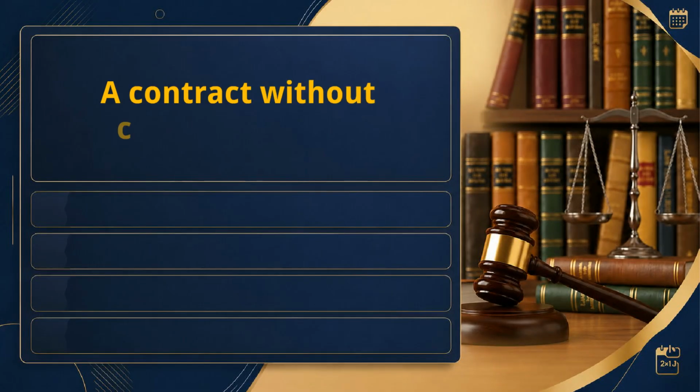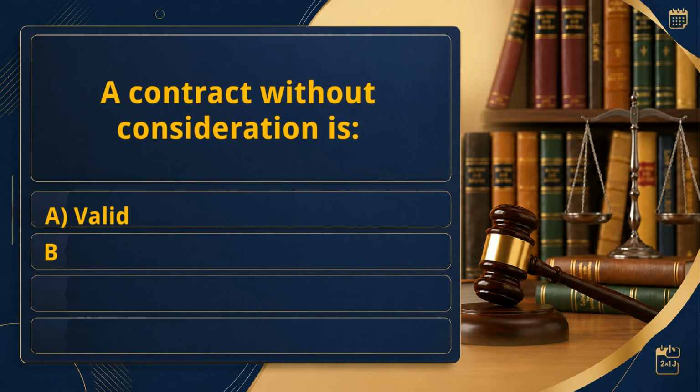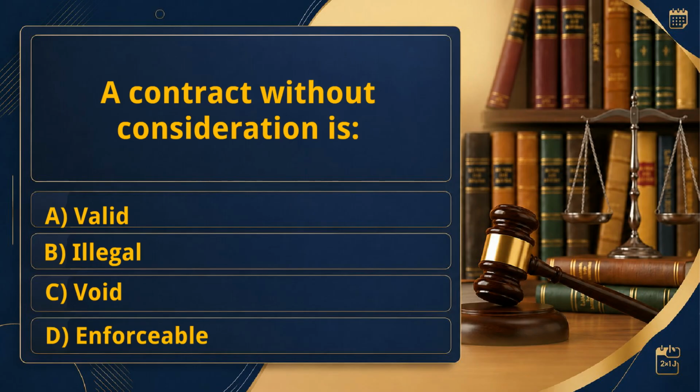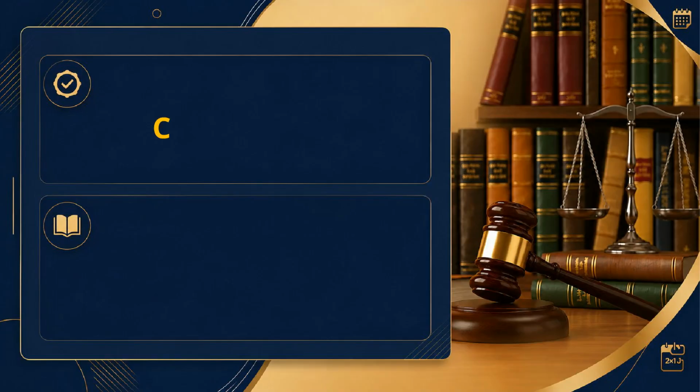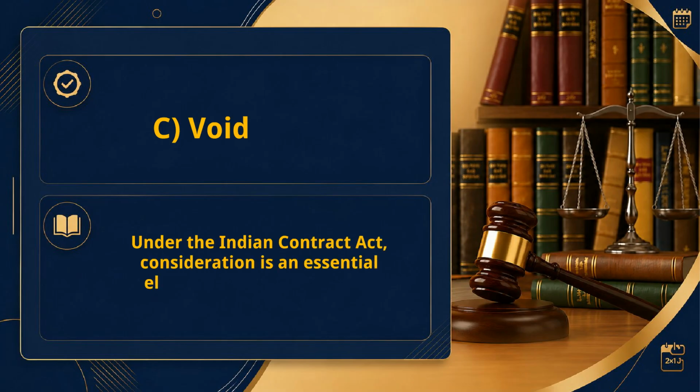A contract without consideration is: A. Valid. B. Illegal. C. Void. D. Enforceable. Right answer: C. Void. Under the Indian Contract Act, consideration is an essential element of a valid contract.